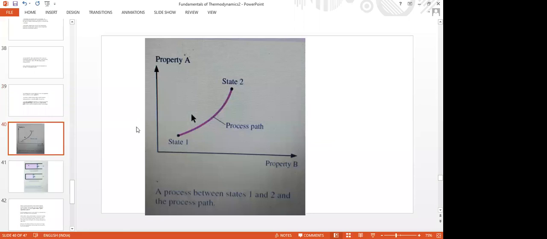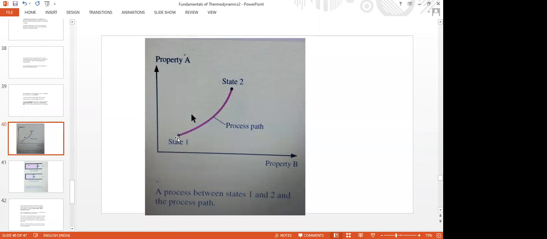For example, to connect point 1 and point 2, is it the only way to connect the points 1 and 2? Hello? To connect point 1 and point 2, is it the only way? Very good, somebody is drawing. There are several paths, several ways in which we can connect. That is what the process is.